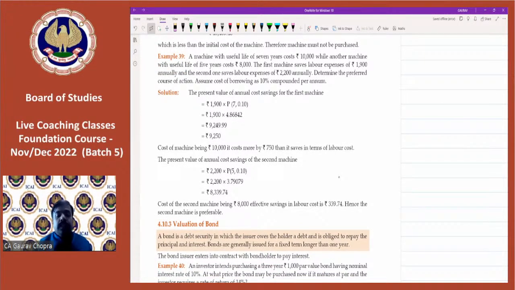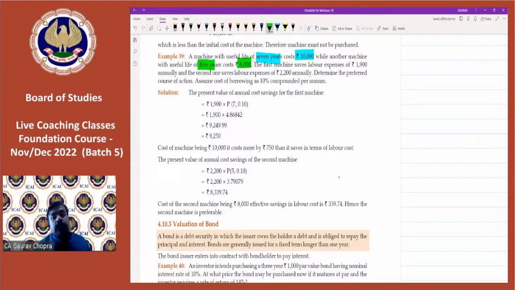A machine with a useful life of 7 years. The life of the machine is 7 years. Costing is rupees 10,000. While there is another machine with useful life of 5 years and costing is 8,000. First machine costs 10,000, but life is 7 years.